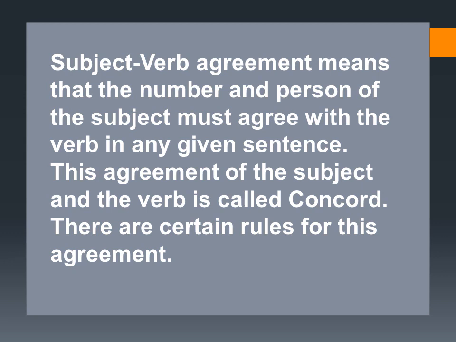There are certain rules for this agreement. Now, what is the meaning of subject verb agreement? It means that the number and person of the subject must agree with the verb in any sentence. Then only the sentence would be grammatically correct. So we need to follow certain rules for the number and person to agree with the verb. What are these rules now?